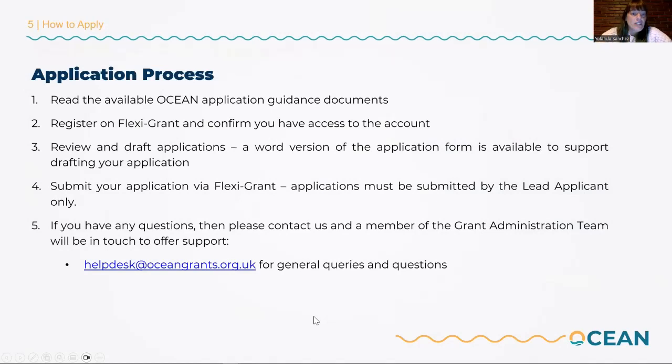Okay, so coming back to the application process, as I said, it's so important to have a look at the documents and be sure about understanding all this finance guidance. And in case someone has any questions, you can send us an email to the help desk, Ocean Grants or UK email.